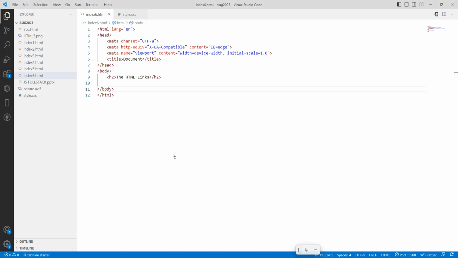Now what are we going to do? How to make links? Links are made with the anchor tag, and href is there. I will give any link, so I will use a Google page.